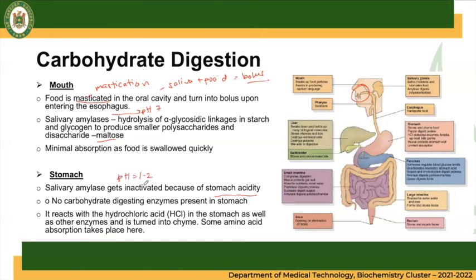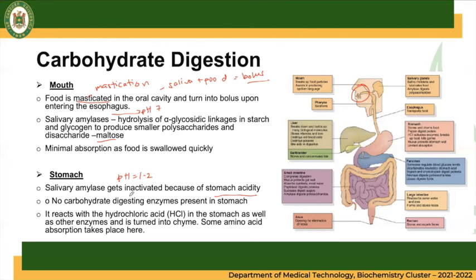Therefore, it is inactivated in the stomach. Hindi mabubuhay. Remember, enzymes are highly sensitive to pH. They have an optimum pH and work best at a certain pH, and below or beyond that, they will be inactivated or denatured.